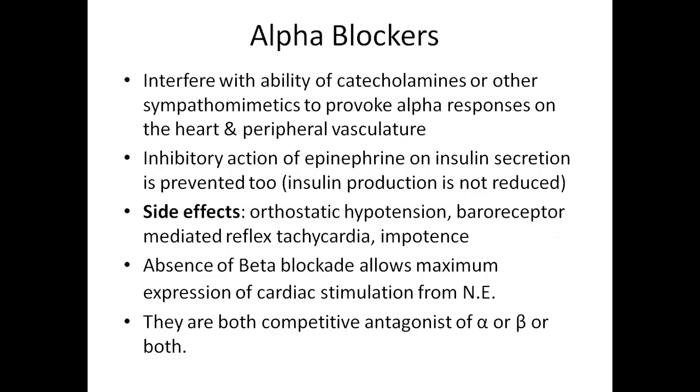The side effects are orthostatic hypotension, baroreceptor mediated reflex tachycardia, and impotence. Absence of beta blockade allows maximum expression of cardiac stimulation from norepinephrine. They are competitive antagonists of alpha or beta, or alpha and beta both.